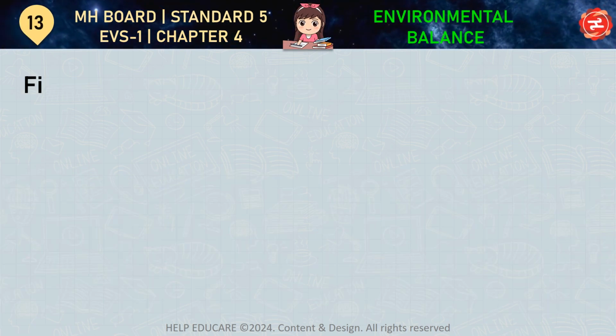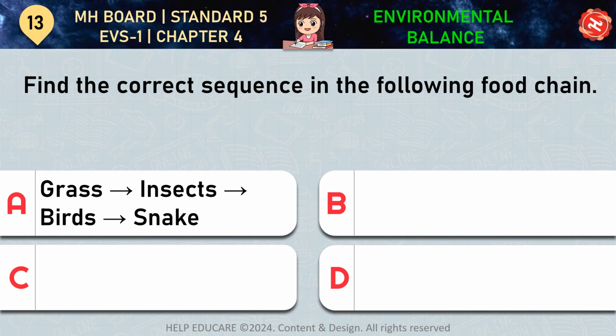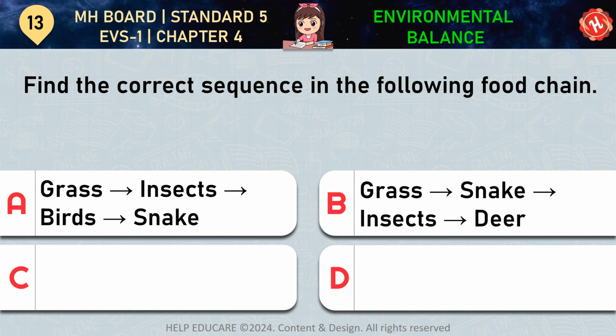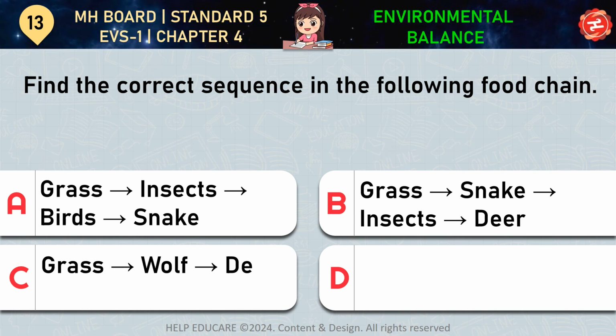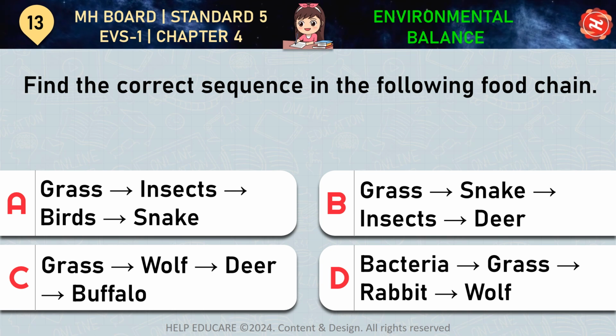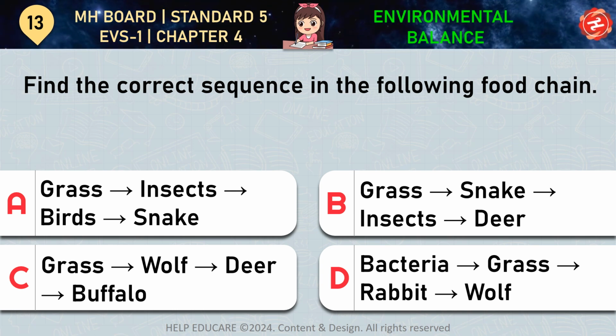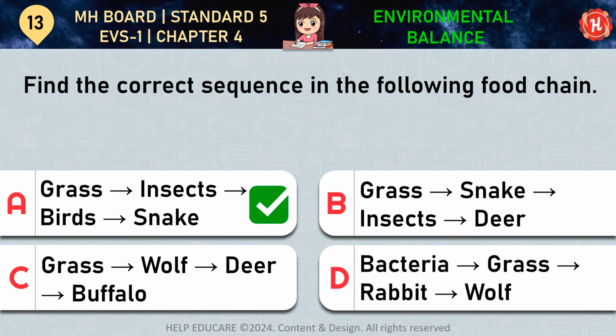Question number 13. Find the correct sequence in the following food chain. Your options are A. Grass to insects, insects to birds, birds to snake. B. Grass to snake, snake to insects, insects to deer. C. Grass to wolf, wolf to deer, deer to buffalo. D. Bacteria to grass, grass to rabbit, rabbit to wolf. Correct answer is option A. Grass to insects, insects to birds, birds to snake. In this food chain, snake eats birds, birds eat insects, and insects eat grass.